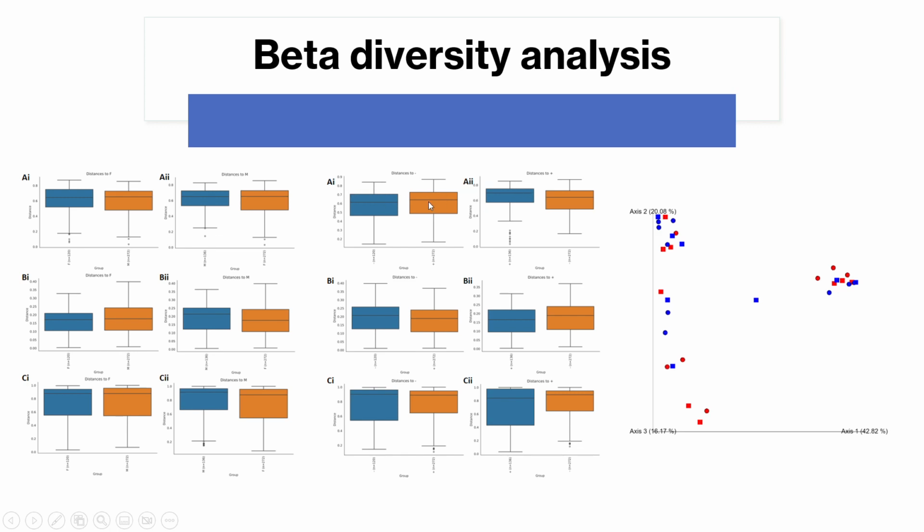Panels A, these are unweighted unifracts. Panels B, these are weighted unifracts. And panels C, these are Bray-Curtis tests. The unifracts, weighted and unweighted, had no significant effect. However, the Bray-Curtis for the yeast did have a significant effect. So why is the Bray-Curtis saying there's a difference while the weighted unifract says there is no significant difference?